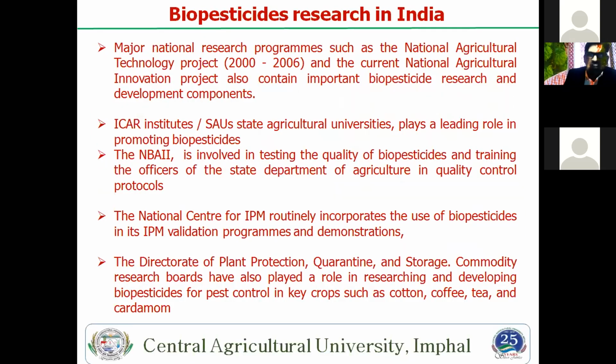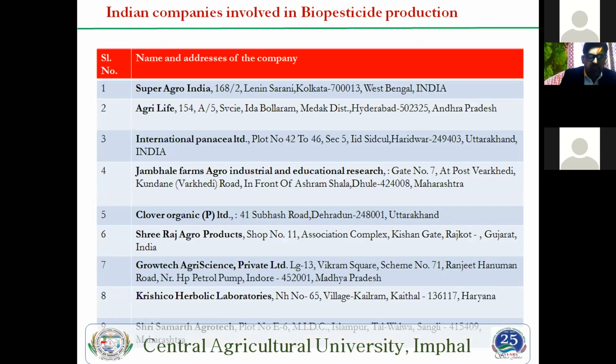Another is how biopesticide work started in India and other countries. You see, the first major work started in 2000 to 2006, because previously no biopesticide research had been done, but after 2000 it has regularly increased. ICAR and SAUs do most of the work on biopesticides, with different types of pesticides. Different companies are also working on biopesticides: Super Agro, AgroLife, International Panacea. These are some of the companies working on biopesticides.